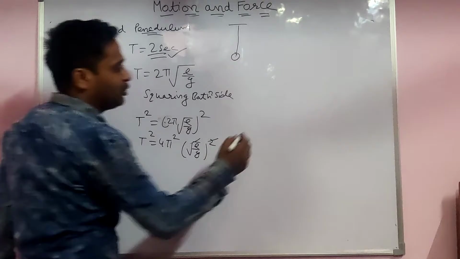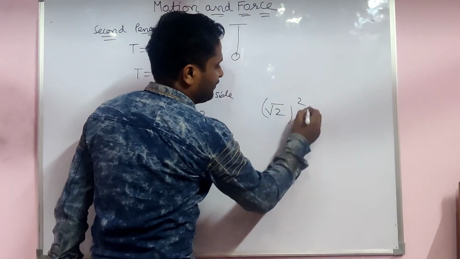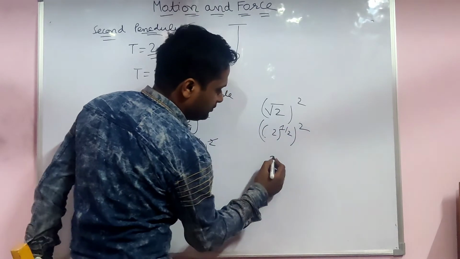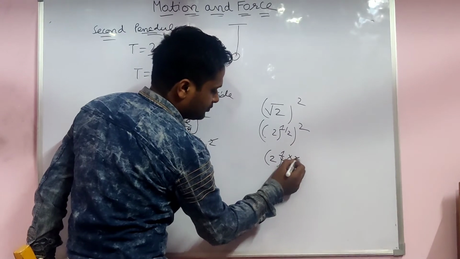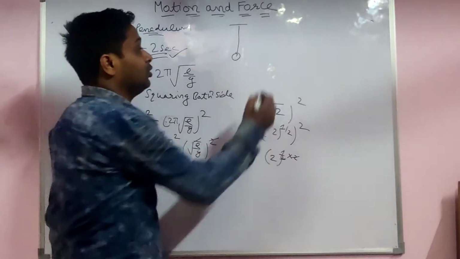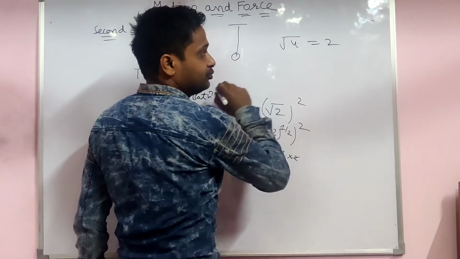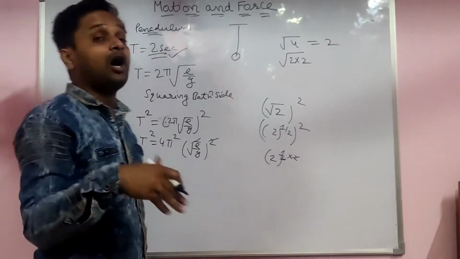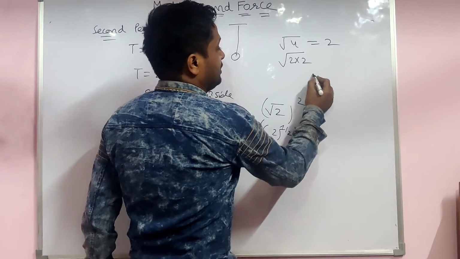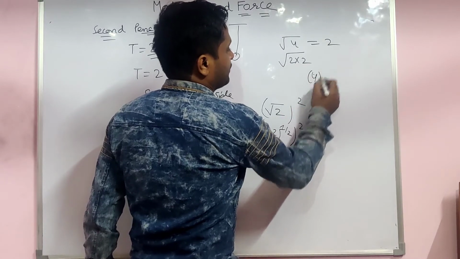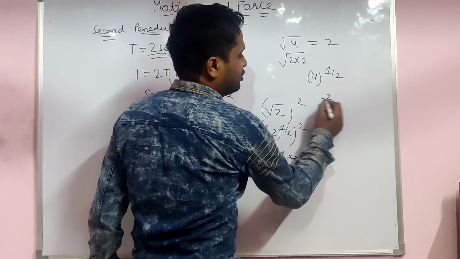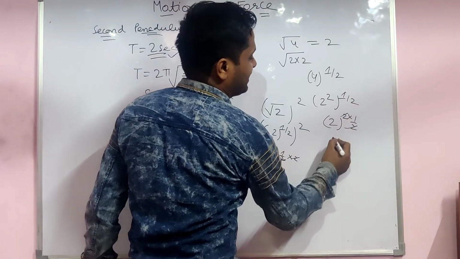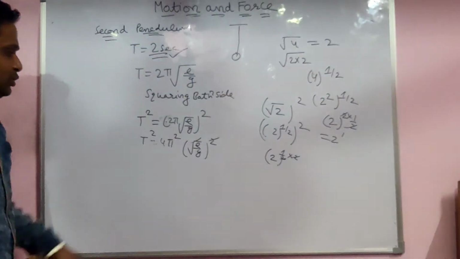You know how the under root is cut? For example, under root 4 is 2, because under root 4 you write 2. How does a pair come outside? Like this: when the under root opens, a half power comes, so inside it is 2 squared, with power half. So 2 into 2, and the half multiplies and cuts, so the answer is 2 only. Some students do not know this. In the same way you have to cut this.